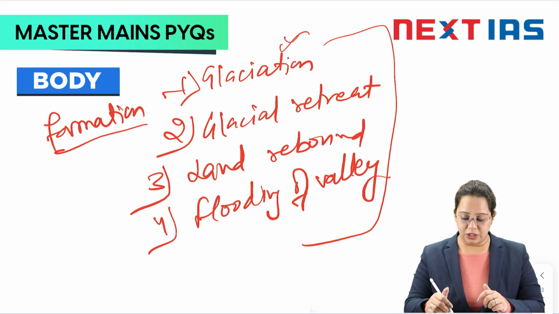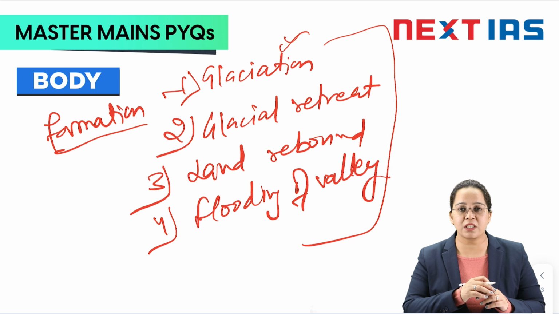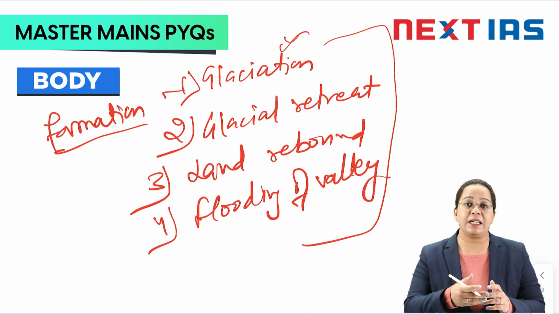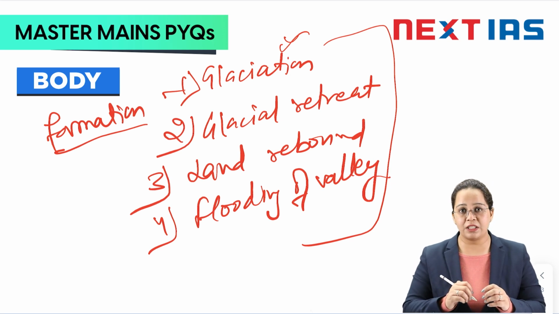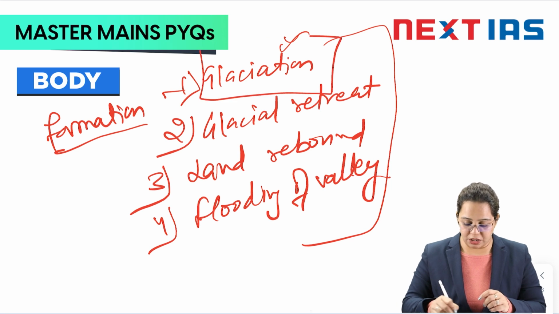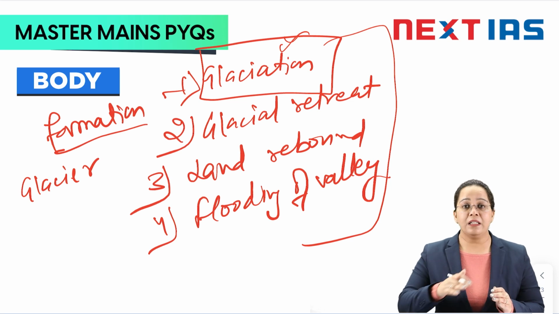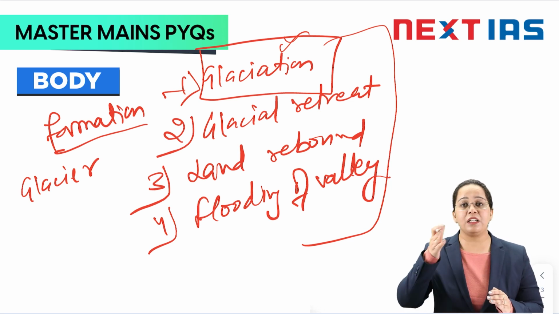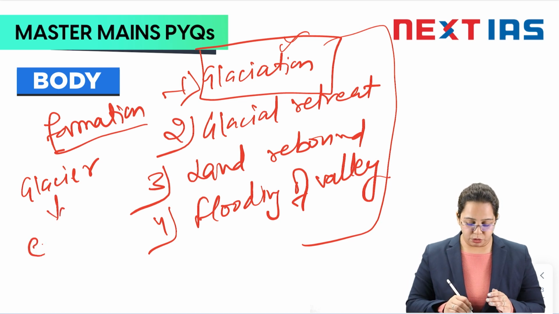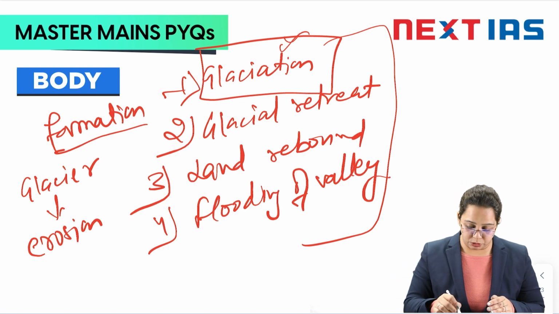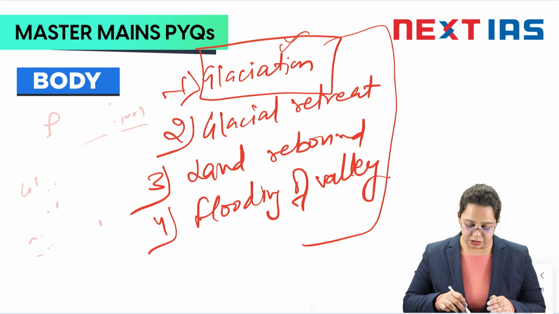So first starting with glaciation. In the ice age, whole of the earth was covered with ice. You know that thing. Ice and glaciers are everywhere. So in due course of time, over millions of years, the ice started melting. The sea level was also rising up. So with the melting of ice, the glacial retreat started. But before that, in the glaciation part, when the glaciers are there in a place, the glacier cuts the bed, and laterally also it cuts. So due to that erosion, the land gets deepened. I'll show you through a diagram.